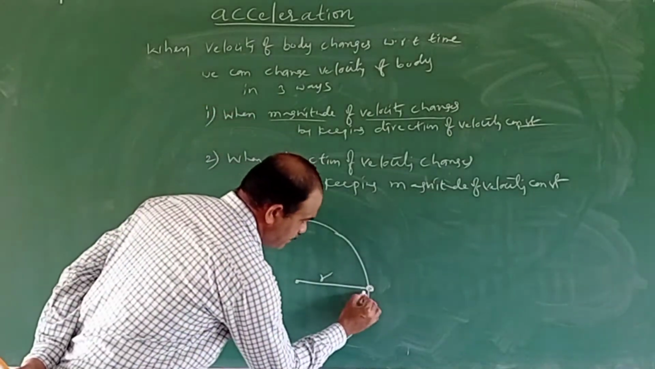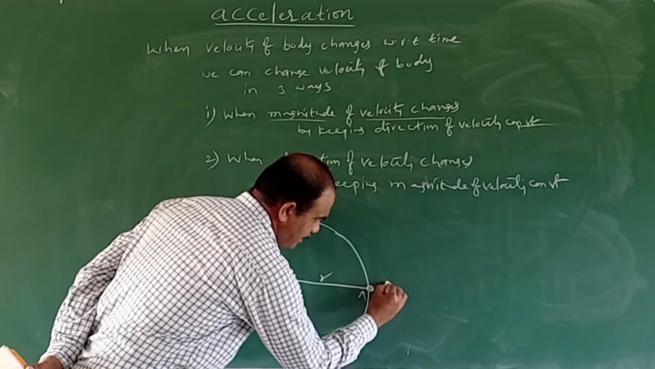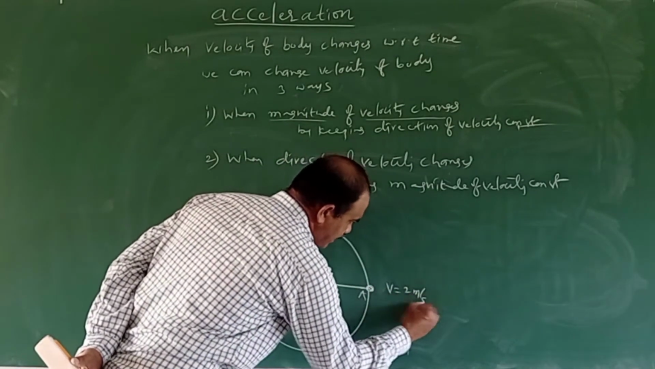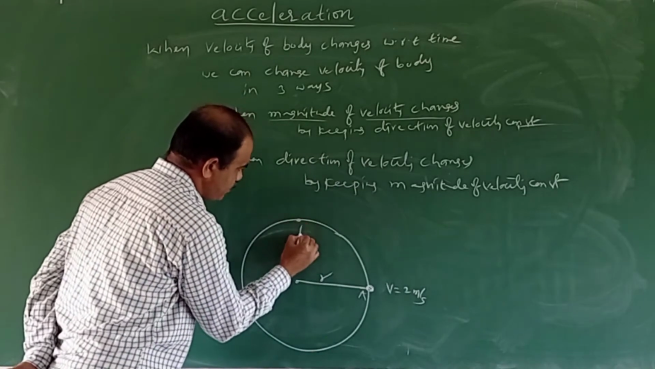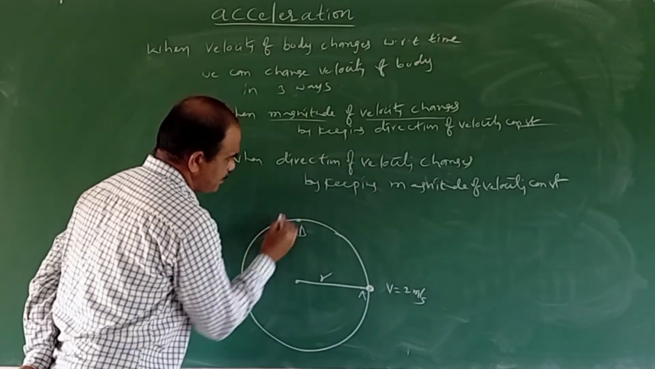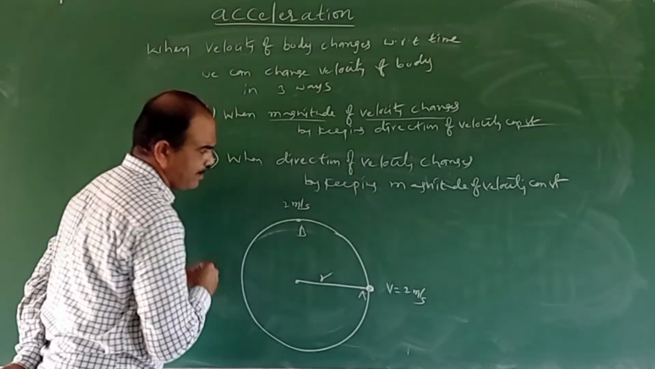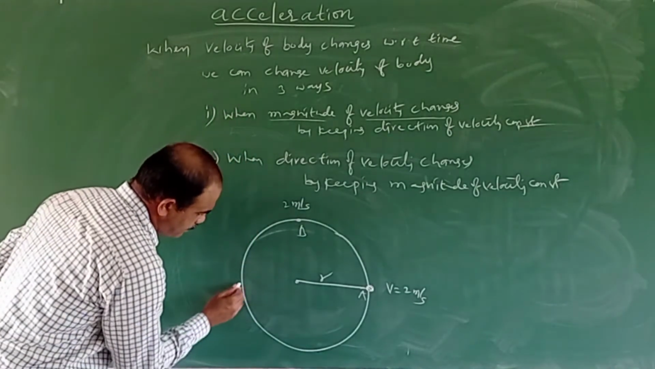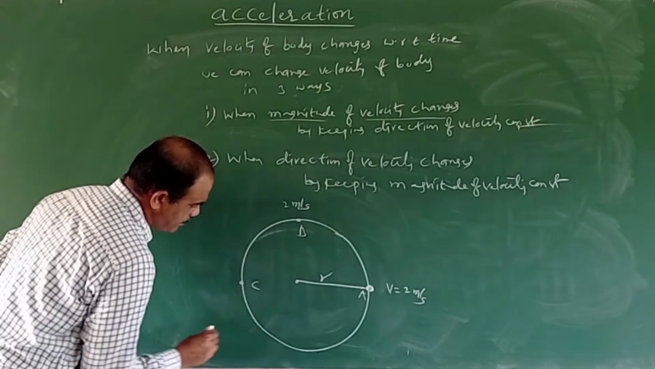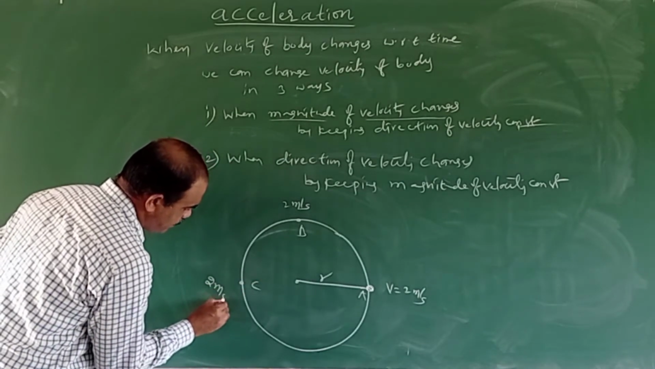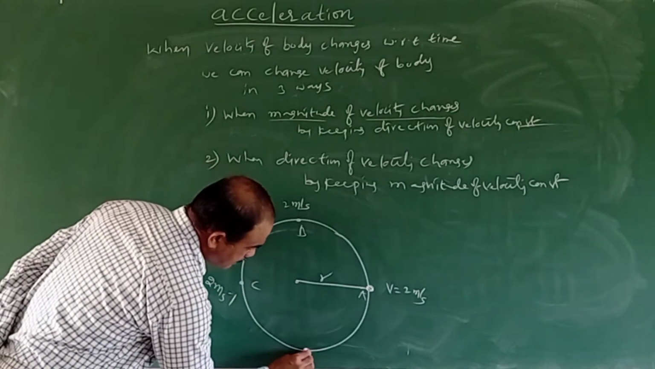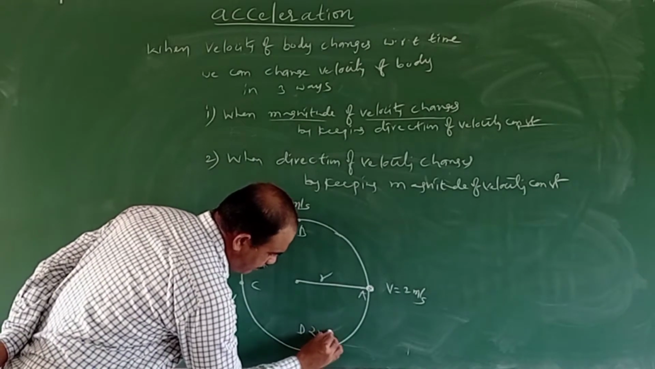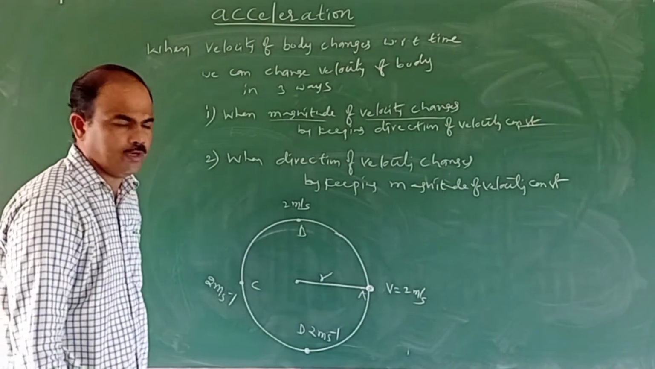Now consider that at point A the speed is 2 meter per second, and it reaches point B, where the speed is also 2 meter per second, or the magnitude of velocity is 2 meter per second. It reaches point C, also 2 meter per second, and when it reaches point D, the magnitude of velocity will be 2 meter per second.